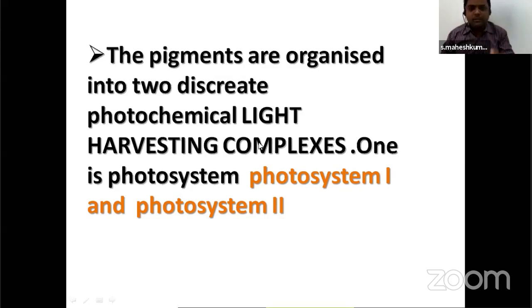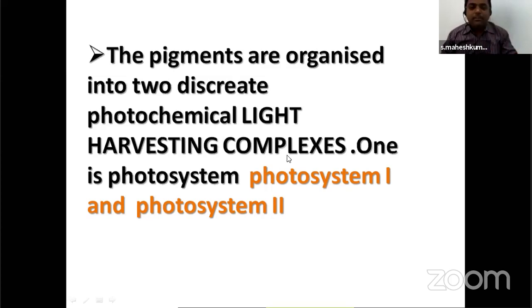They are together to take the sunlight. They form a complex. That complex is called light harvesting complexes. So in light reaction, this is the main thing first we have to learn. Means all pigments in thylakoid membrane in lumen, they form a complex to trap the solar energy. With coordination, they work together to trap the solar energy first. So in light reaction, trapping solar energy is a basic thing. How it happens, we have to see.